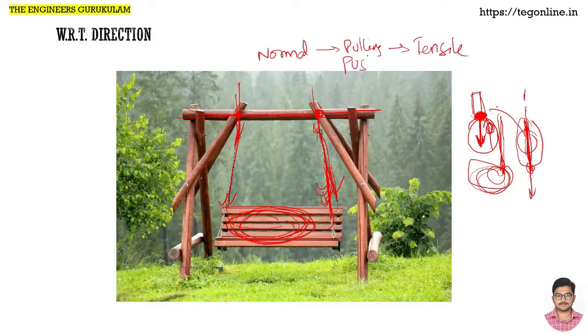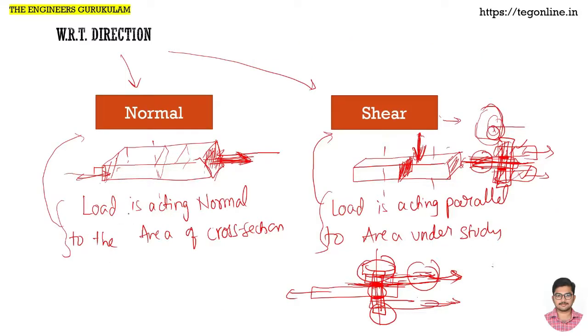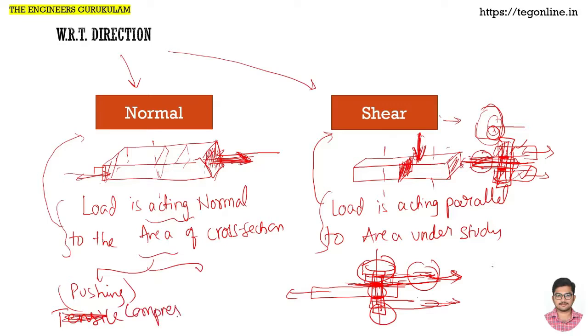Whenever it is pushing, which is not the case here, we call that normal load a compressive load. Hope you are clear. So again, the load acting normal to the area of cross section: if it is a pushing action, we call it a compressive load, and if it is a pulling action, we call it a tensile load.